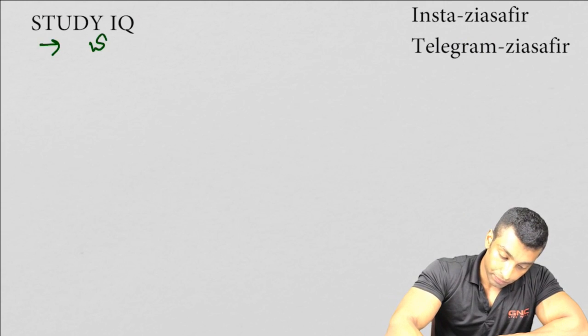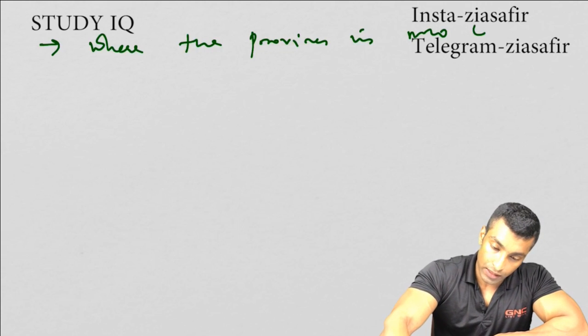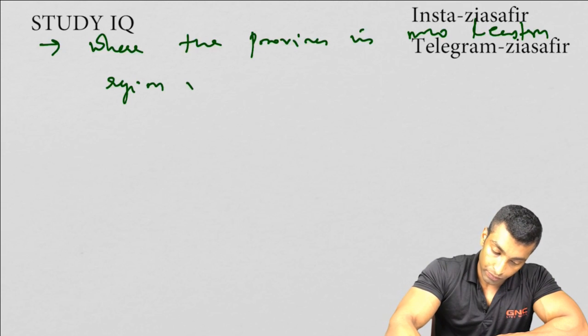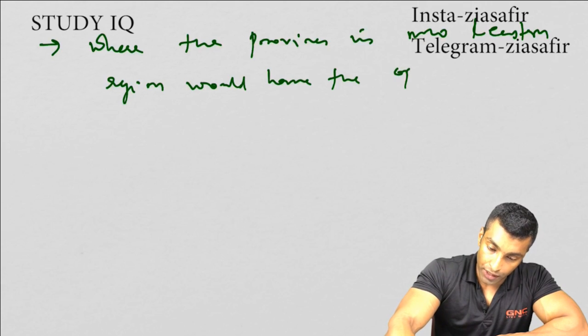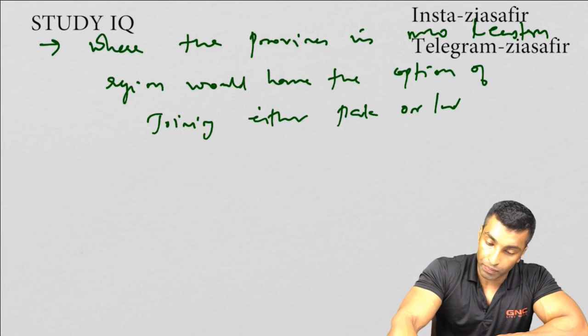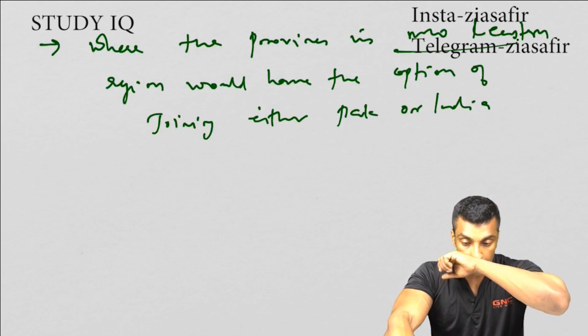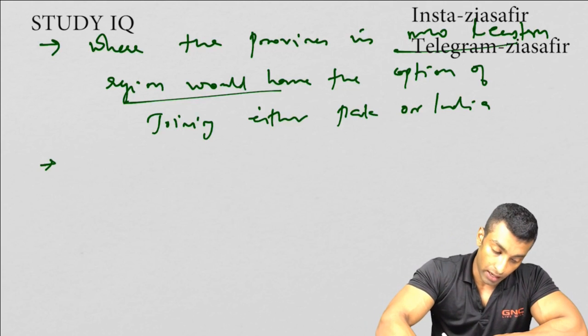Okay, third point, where the provinces in northwest and eastern region would have the option of joining either Pakistan or India. Okay, so the provinces in northwest and eastern region can join either Pakistan or India.